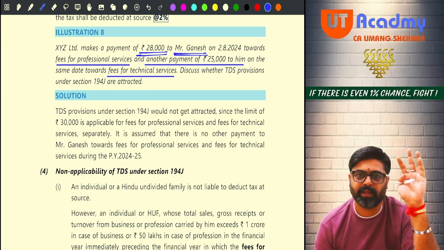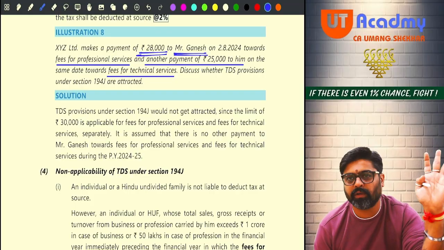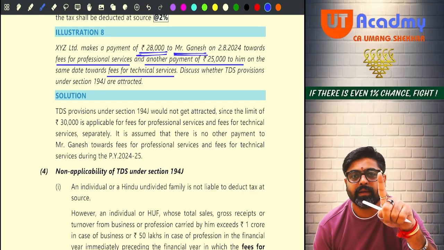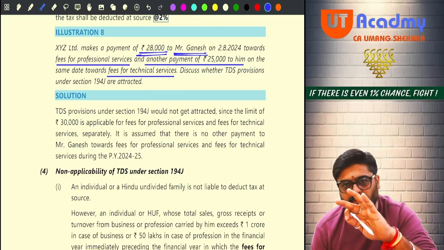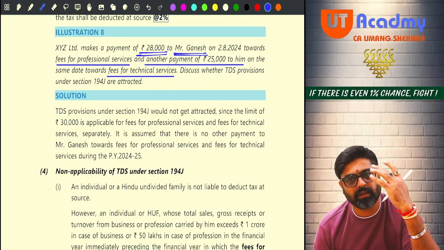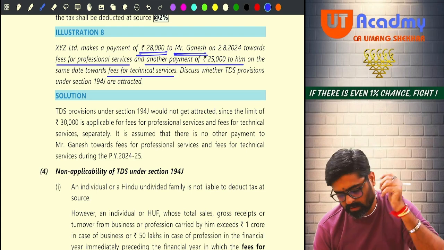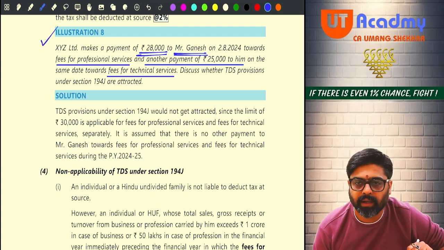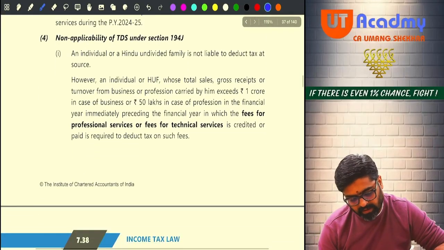25,000 is not more than 30,000. Fees for technical services not more than 30,000, no TDS. Then 28,000 not more than 30,000. Fees for professional services not more than 30,000, no TDS. For both, the 30,000 limit shall be checked separately. Will you remember? This is the end of question number 8. Okay, non-applicability of TDS under 194J.